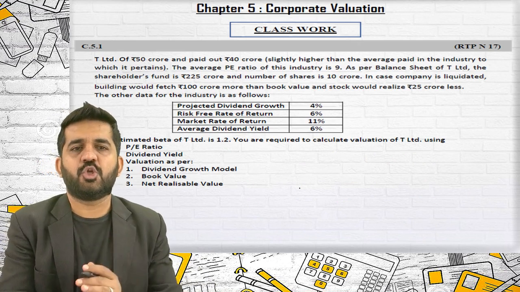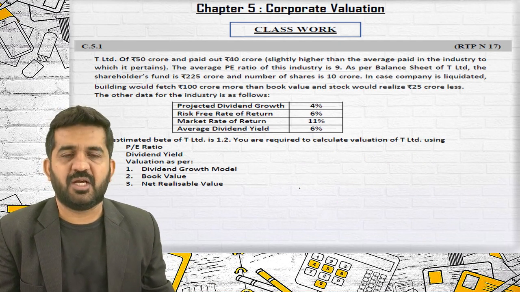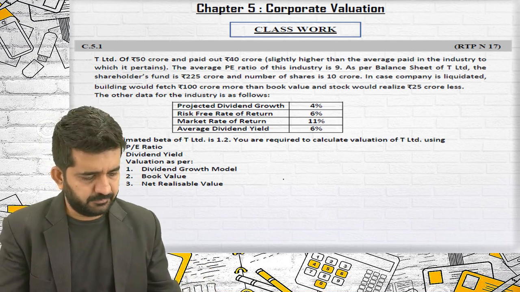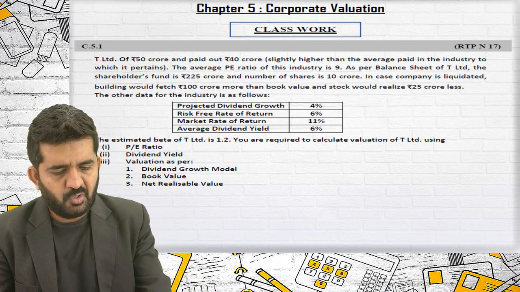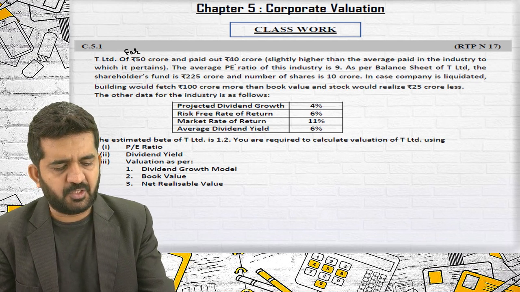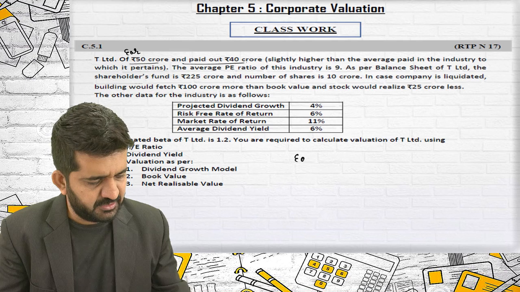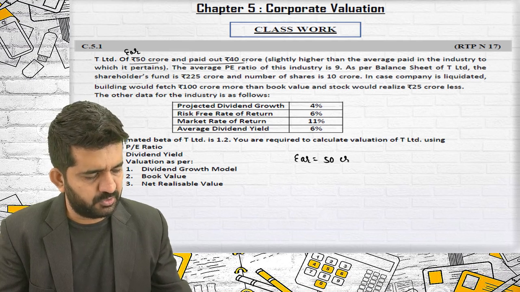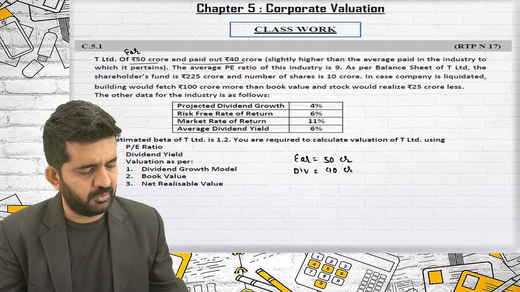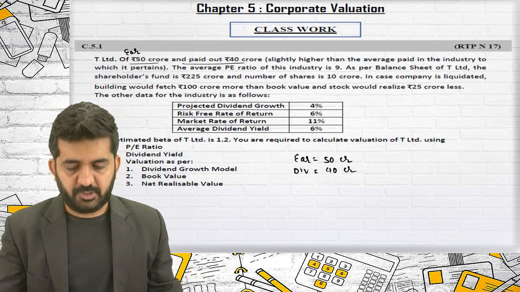So now let us solve some of the questions of valuation of the company which were asked in institute or some RTP questions. First is C5.5. T Limited has earnings of rupees 50 crores and paid out rupees 40 crores as dividend, slightly higher than the average paid in the industry to which it pertains.